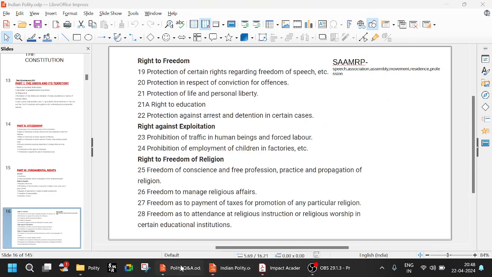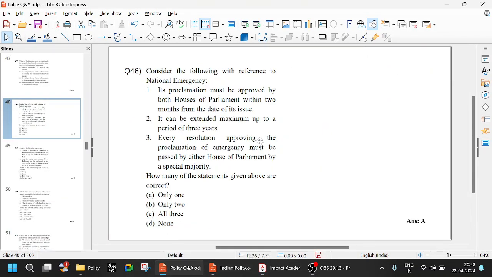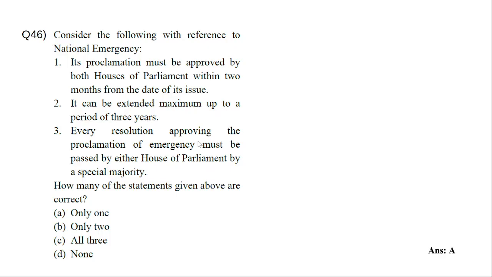So in this particular case, every resolution approving the proclamation of emergency. If you look here, every resolution, so he is indirectly talking about continuation only. That is why there is a confusion. So every resolution approving that means first time its proclamation must be approved by both the houses within 2 months. Its proclamation must be approved by both the houses, that much is correct. Within 2 months is wrong. So this is wrong.